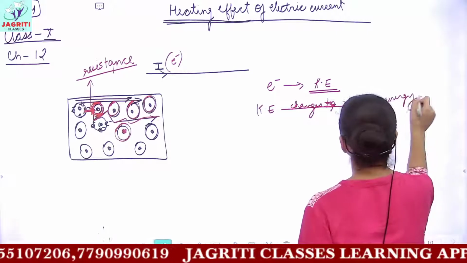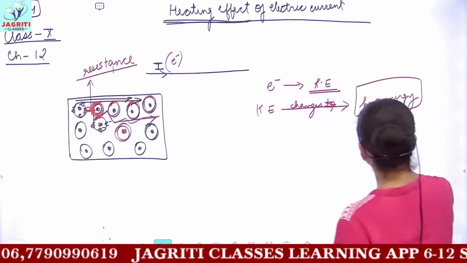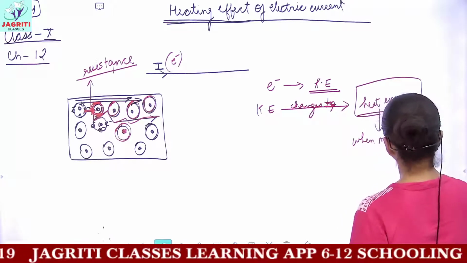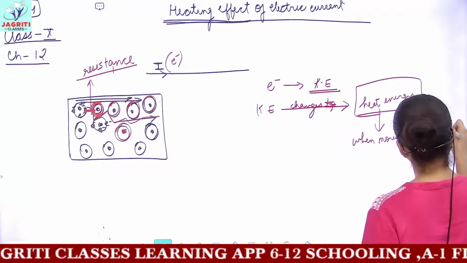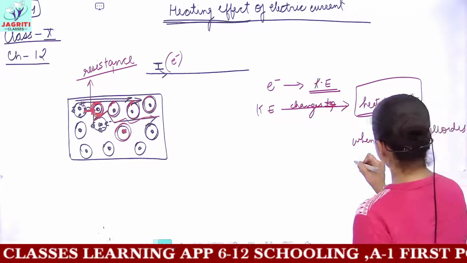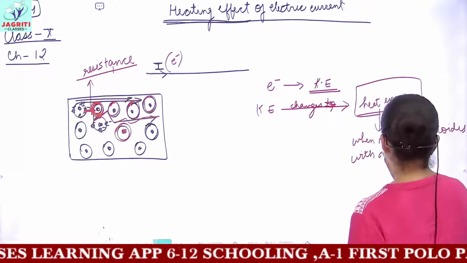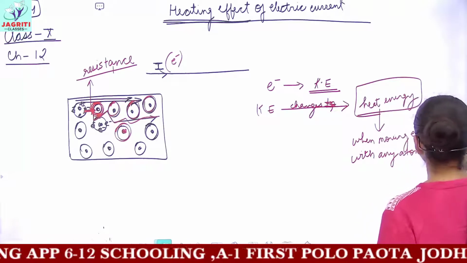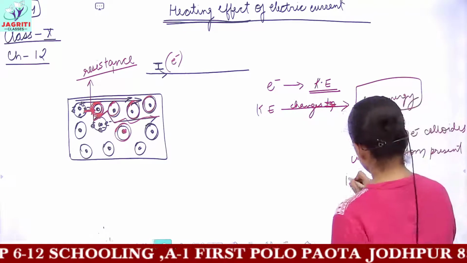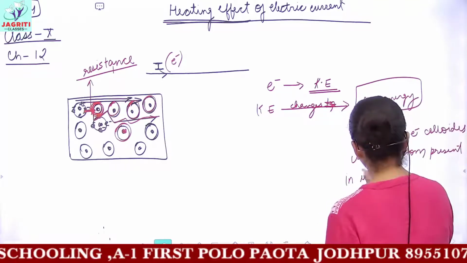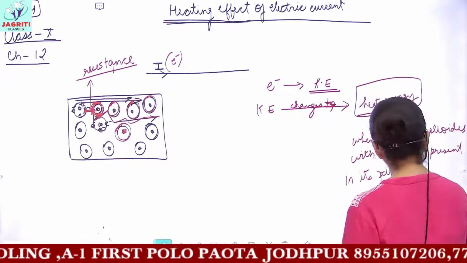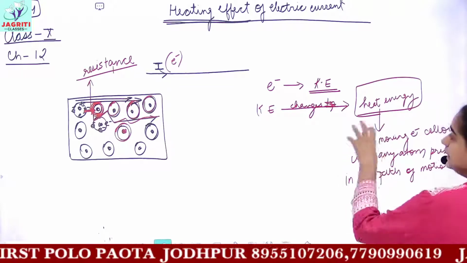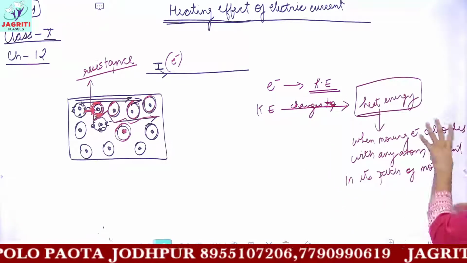And when is this heat energy produced? When the moving electron collides with any atom or any material which is present in its path of motion. So this kinetic energy gets changed to heat energy when collision occurs.